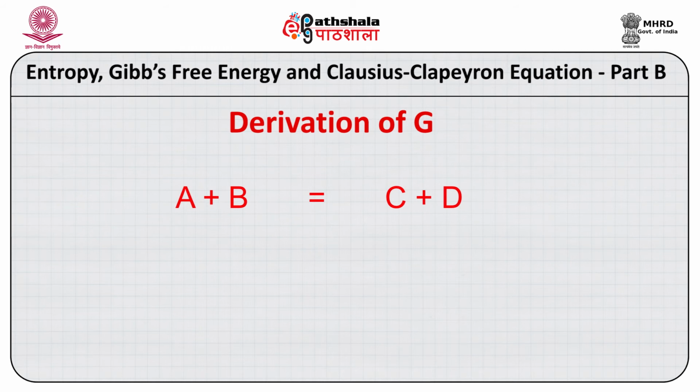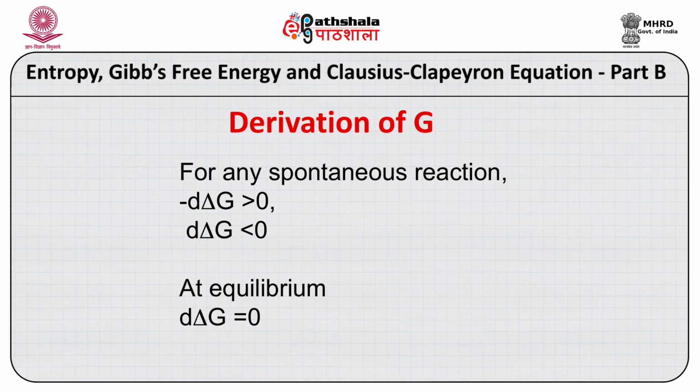Del G, I already discussed, is the difference of property between product and reactant. Product will come first and then the reactants. So minus dΔG will be greater than 0 if the reaction is spontaneous.